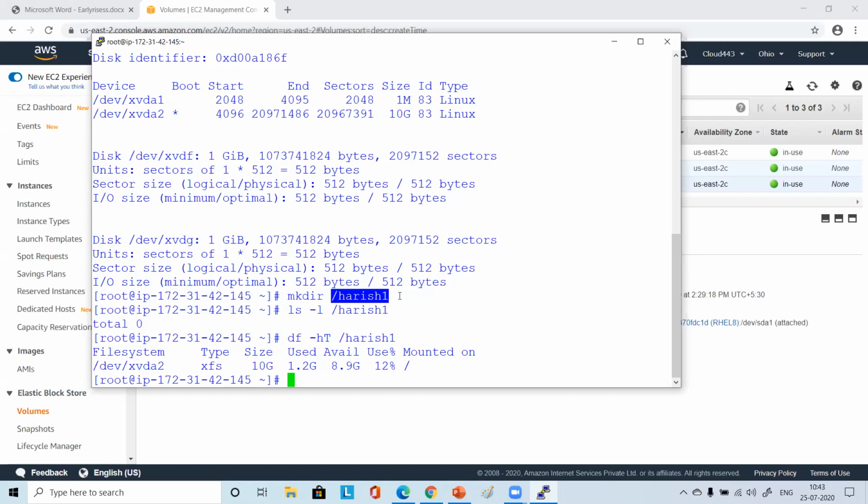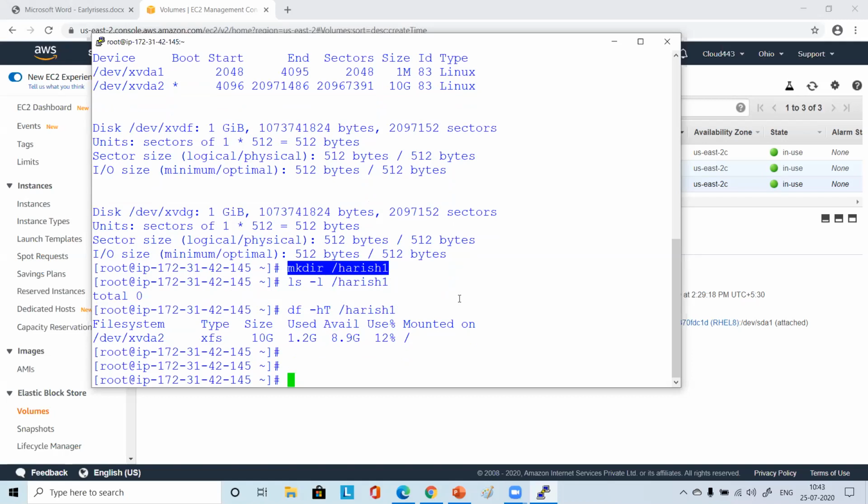Nothing is coming. Nothing will come. The basic principle of Linux is if nothing comes, we are good. So you did mkdir /Urvashi, nothing came, which means you got your command line back, right?